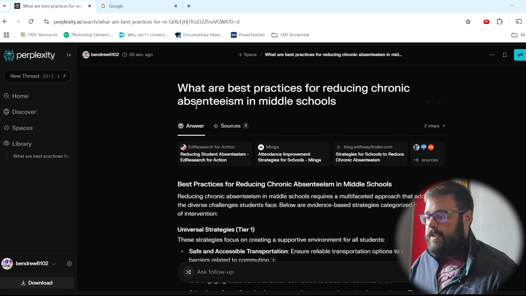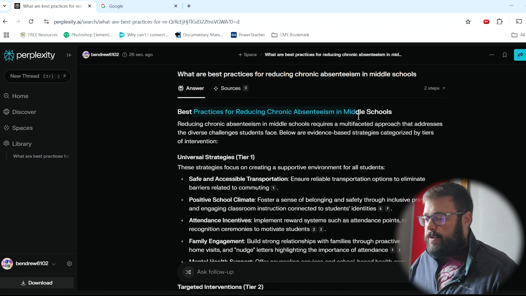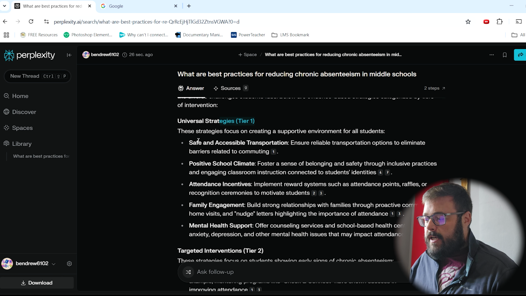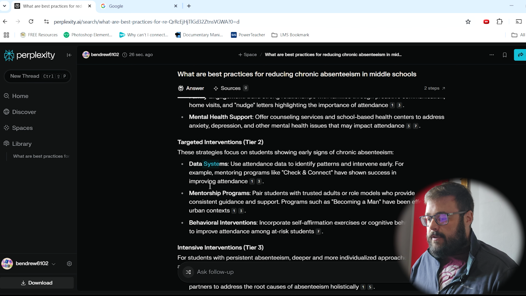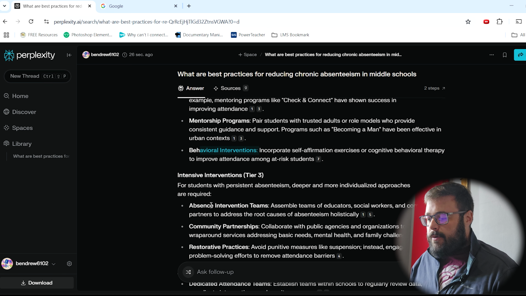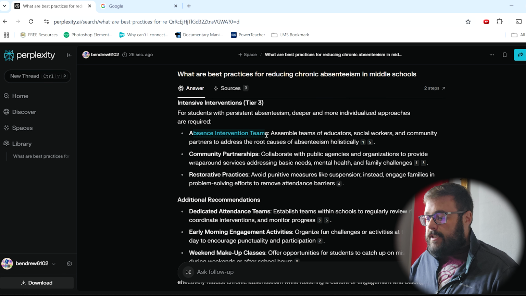Then let's check the answer. Best practices for reducing chronic absenteeism requires a multifaceted approach. Below are evidence-based strategies categorized by tiers of intervention. Tier 1 interventions: safe, accessible transportation, positive school climate, attendance incentives, family engagement, mental health support. Tier 2: data systems, mentorship programs, behavioral interventions. Intensive, Tier 3: absence intervention teams, community partnerships, restorative practices.